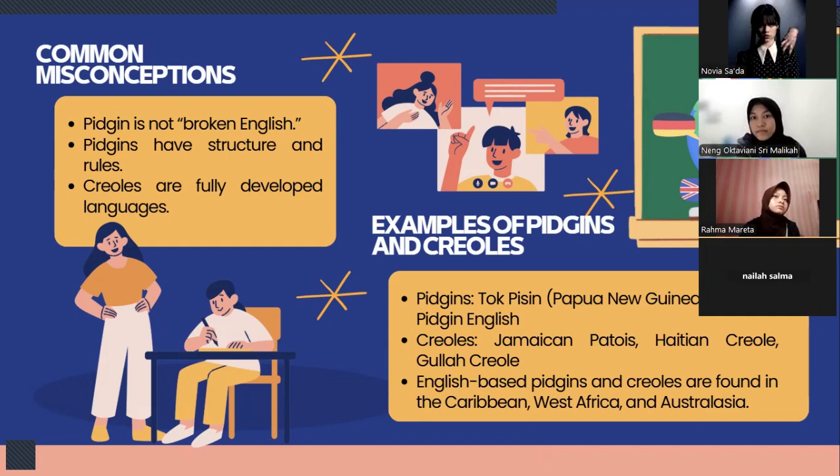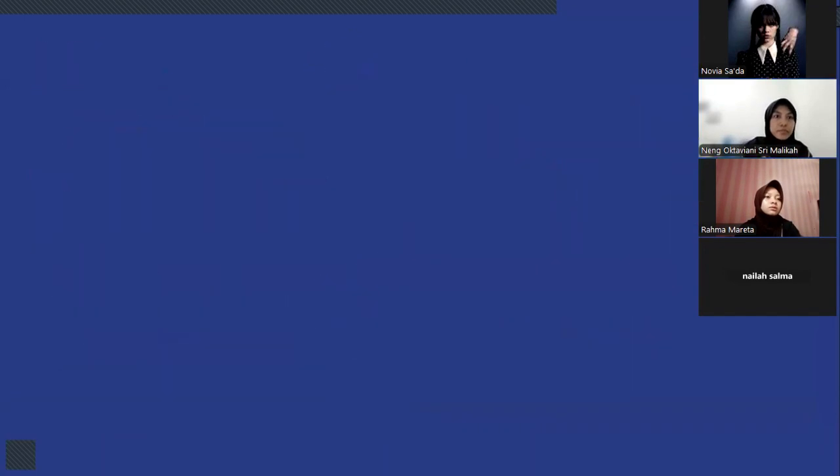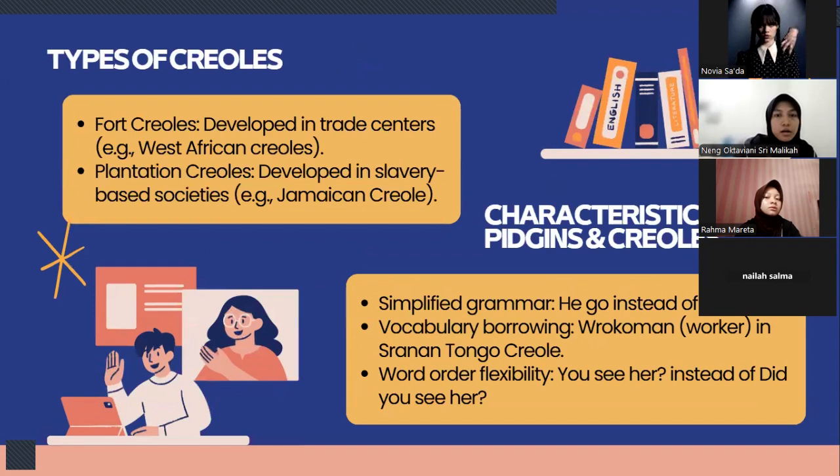And examples of pidgins and creoles. English-based pidgins and creoles are spoken around the world, especially in former colonies. For example, Tok Pisin in Papua New Guinea started as a pidgin but is now an official language. And Jamaican Patois is a creole that developed from English mixed with African languages. Next is types of creoles.